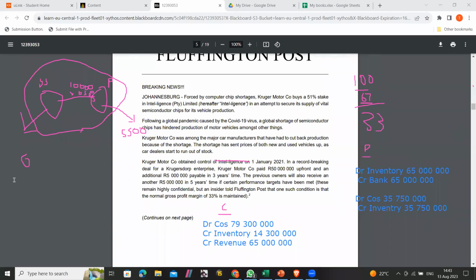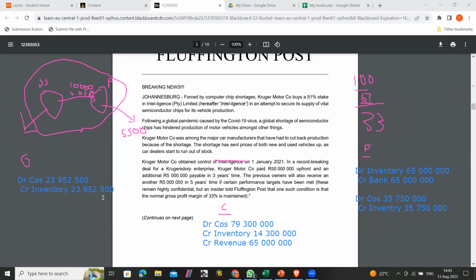So in terms of group level, the general entry for group level is debit cost of sales, and then credit inventory 23,500. Okay, so that's the group level.